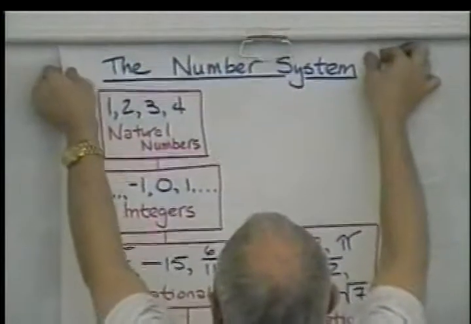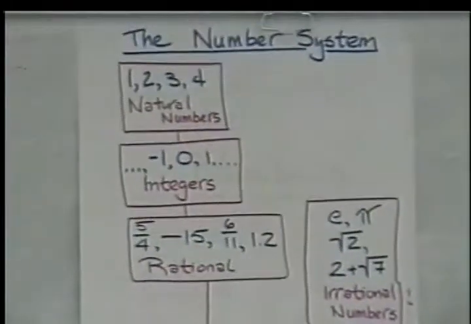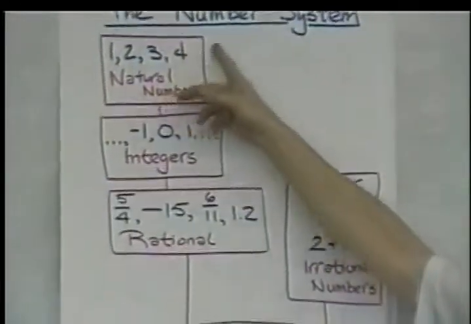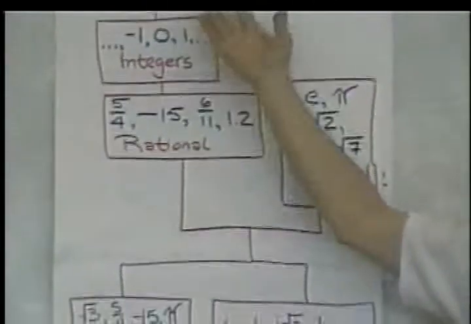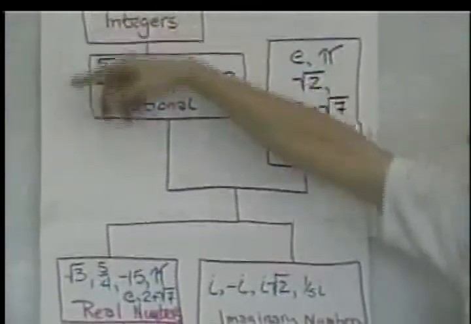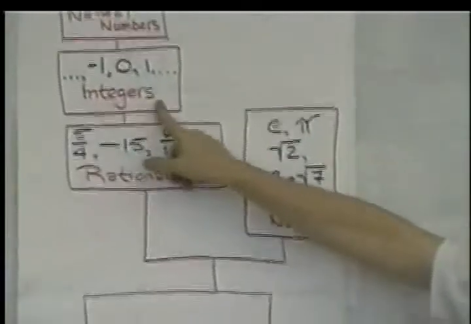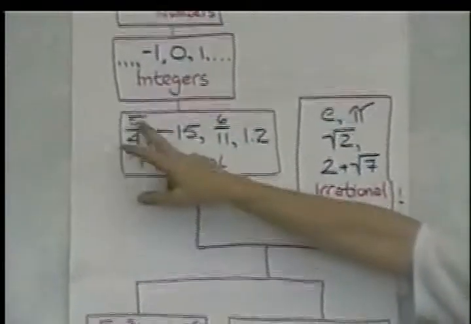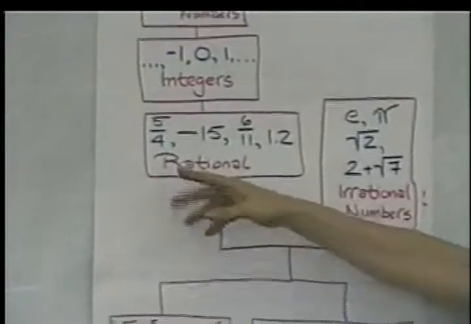And let's find out where it is. Here's your number system. This is basically all of the numbers. There's our famous counting numbers, 1, 2, 3, 4, all the way up, which we call natural numbers. They appear in nature, one of something. The zero concept is different. Negative numbers, all still whole numbers, are called integers. When you start to talk about the relationship of integers, you can have what are known as rational numbers, things that we can think about.